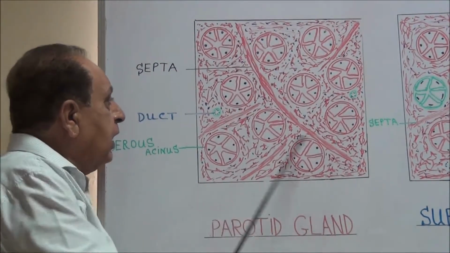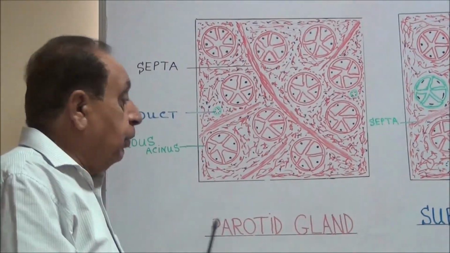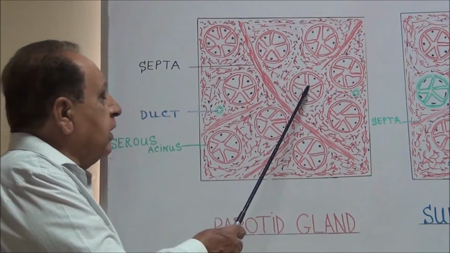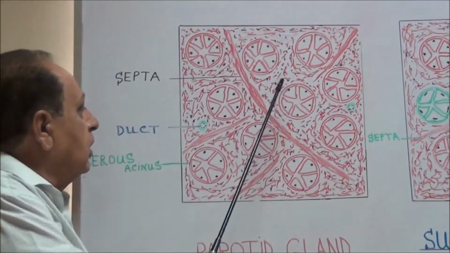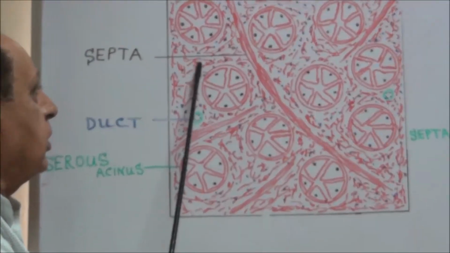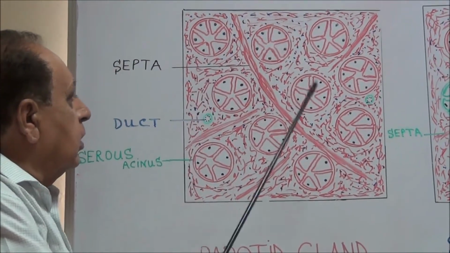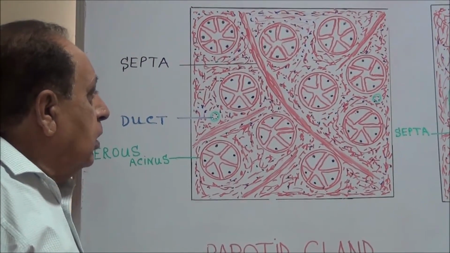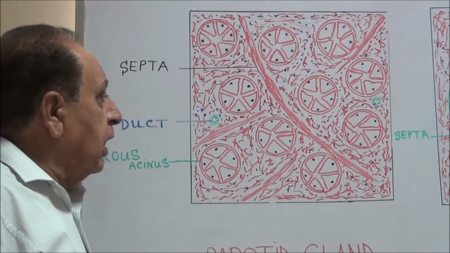The parenchyma of the parotid gland contains the acini and the ducts. All these are present in the parenchyma.